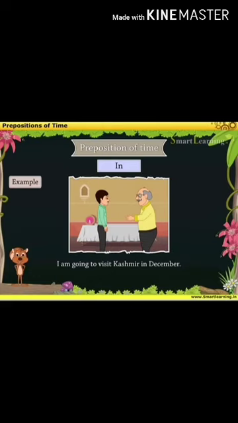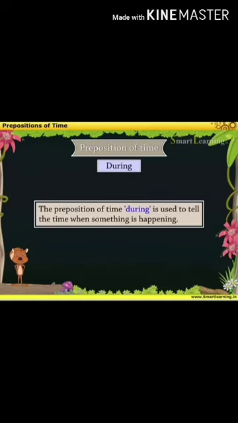There, in is a preposition. December is a month, right? We are using in because we don't know when exactly in December he goes to Kashmir. In this particular case we are using the preposition in, for a month, year or long time.